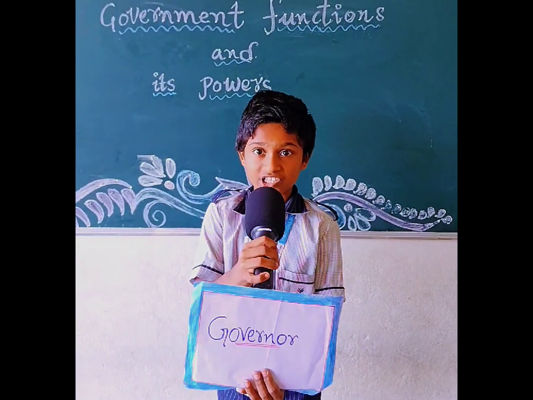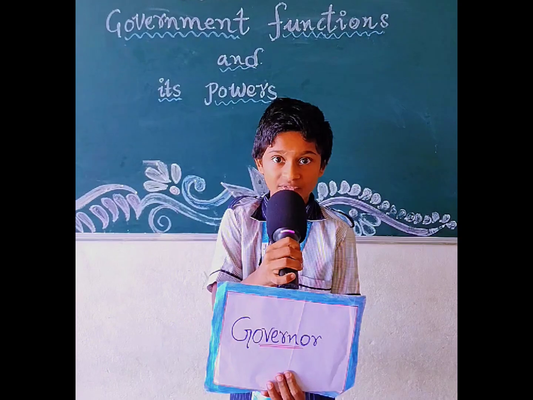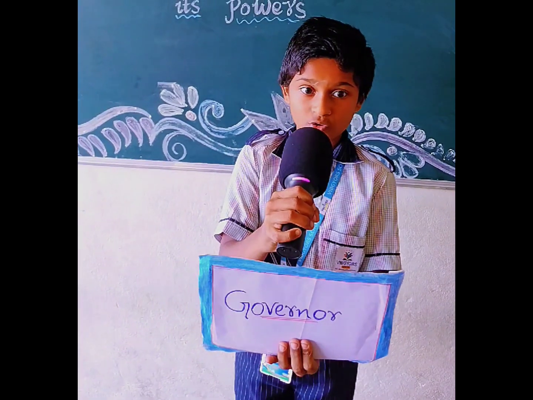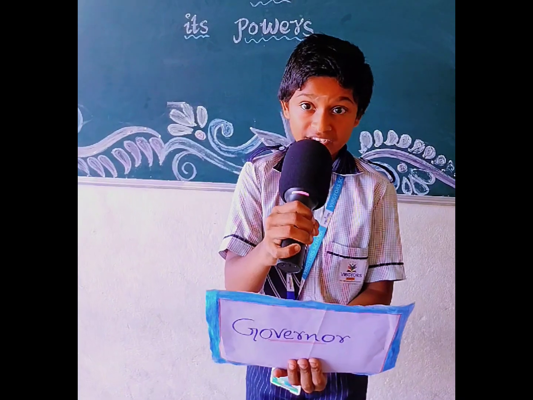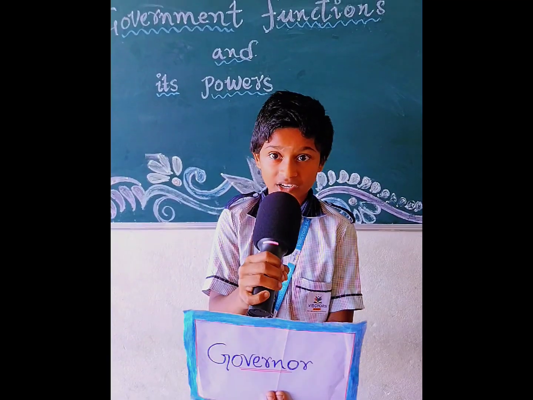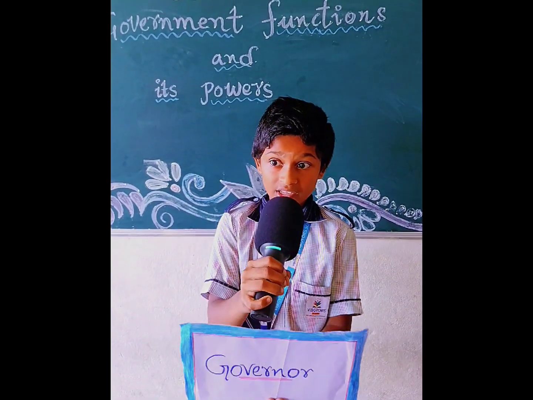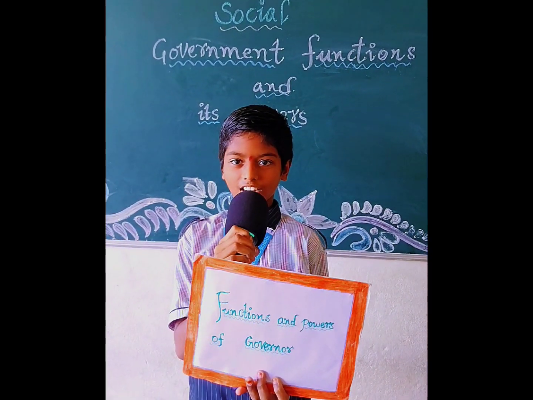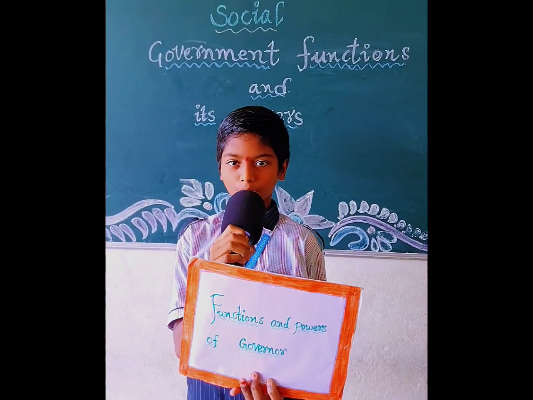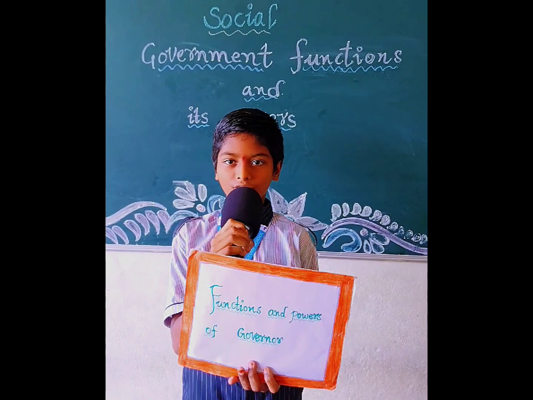Governor: the President of India appoints the governor of a state. The minimum age to become the governor is 35 years. The term period of governor is 5 years. Functions and powers of a governor: legislative powers, executive powers, judicial powers, financial powers.